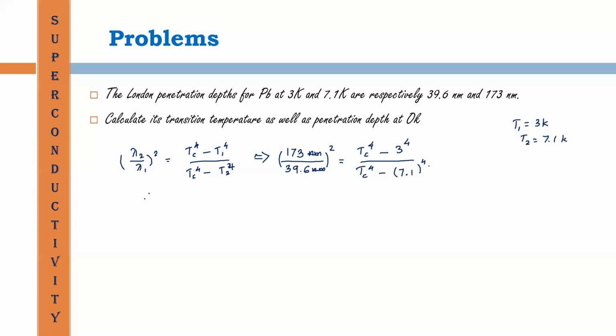4.368, I round it as 4.37, whole square, is equal to Tc raised to 4 minus 3 raised to 4, and I substitute 3 raised to 4 here.